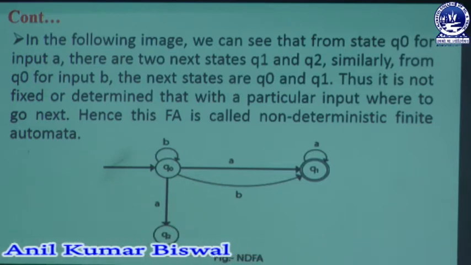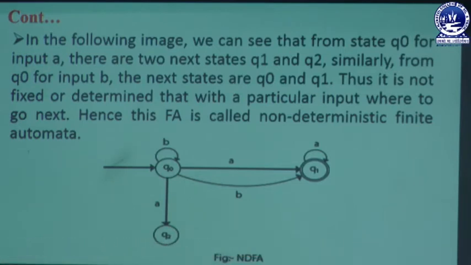Here in the following image, which is known as an NFA image, we can see from state q0 for input A, because in this diagram we have two input symbols A and B. Whenever the user puts input symbol A to state q0, in that moment two next states are created, q1 as well as q2. Similarly, q0 takes input symbol A, then it can create a new state q1, and whenever it takes input A, it can also create a new state q2.